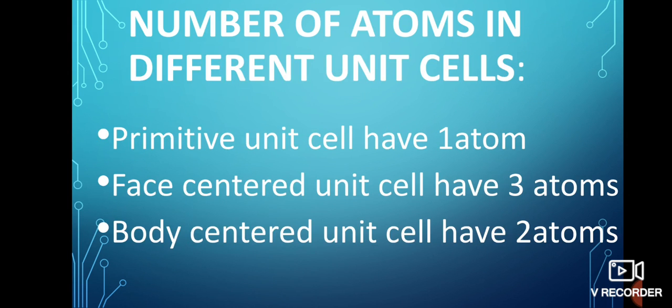Now our next topic is number of atoms in different unit cell. In primitive unit cell, it has one atom. Face-centered unit cell has 4 atoms and body-centered unit cell has 2 atoms.